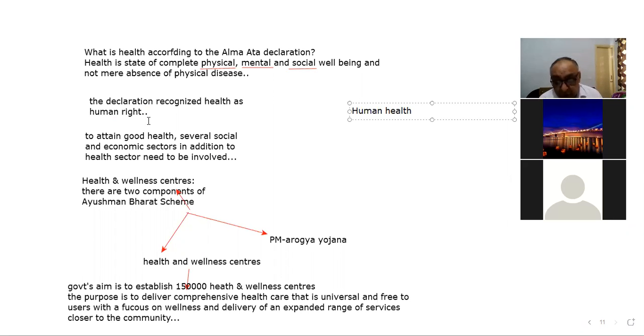And number two, Telankhedi, right, Telankhedi,